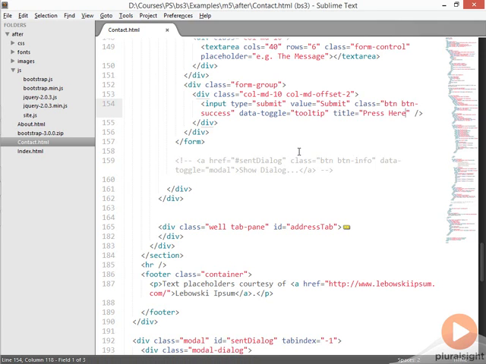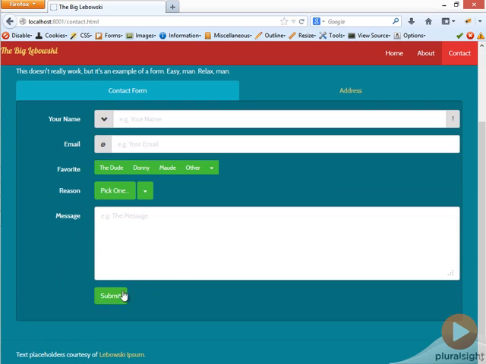Now at first glance, you may see the Bootstrap documentation for this and go, oh cool, that's easy, I can add these tooltips, and they should just work. If we go over to the browser, and we hover over submit, we're not getting any support for it. And the reason is that the wiring up to each of these elements to show tooltips can be a bit performance intensive. Walking through the entire DOM in order to find tooltips and then use the tooltip functionality in Bootstrap in order to show them can be intensive. So the default implementation in Bootstrap isn't to find every element with a title in it and wire these up. Instead of walking the entire tree, it asks you to actually opt into this by using JavaScript.